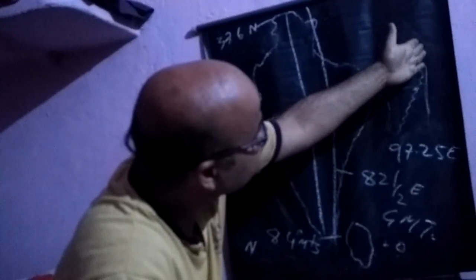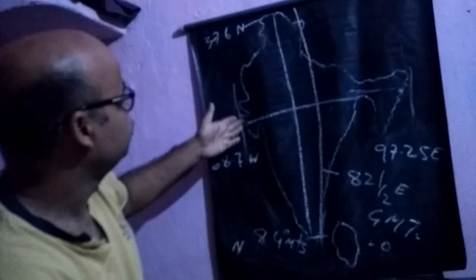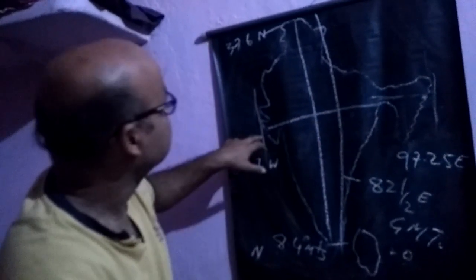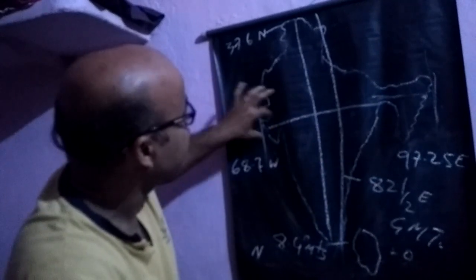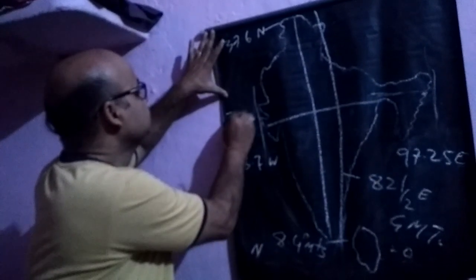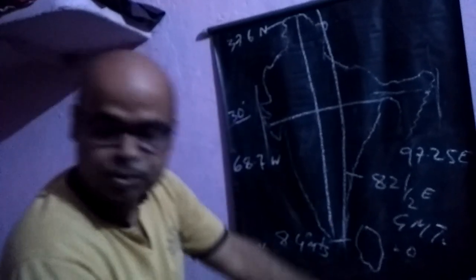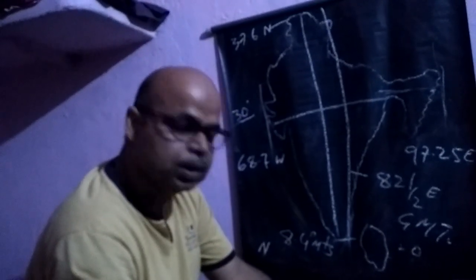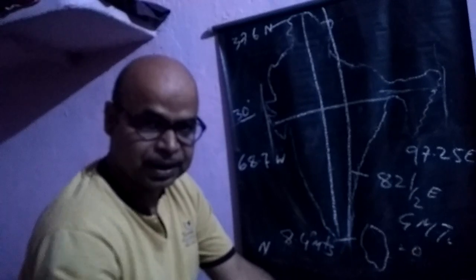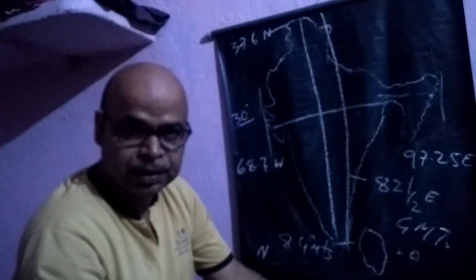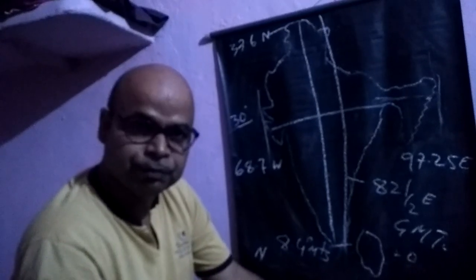Do you know this is 97.25 and this is 68.7? What is the difference between these lines? The difference is approximately 30 degrees. And you also know that the Earth moves on its axis. It takes 4 minutes for 1 degree.